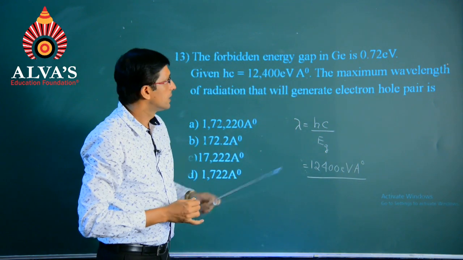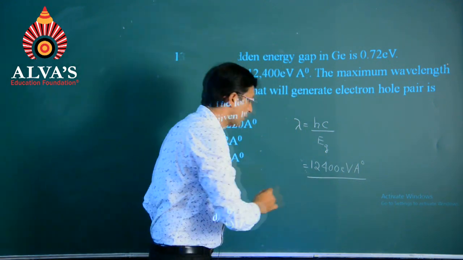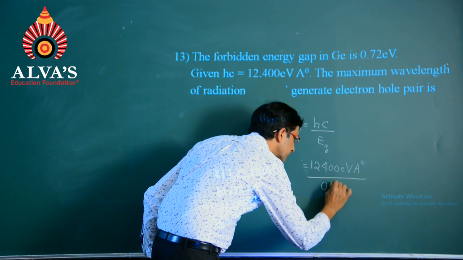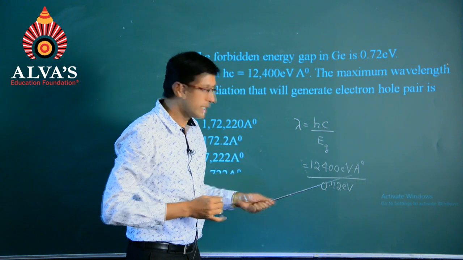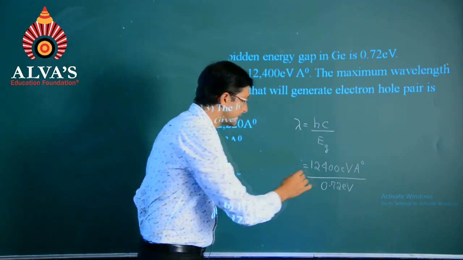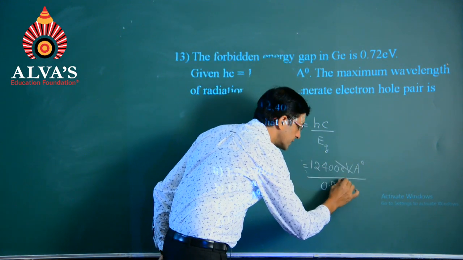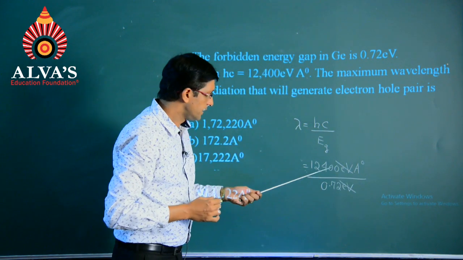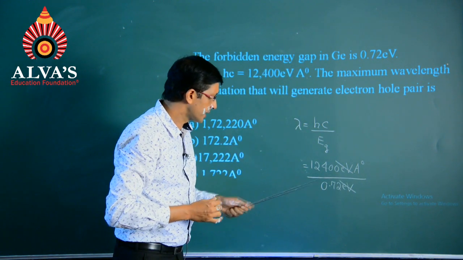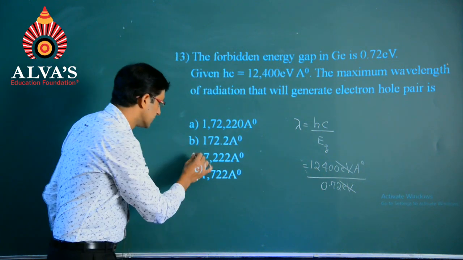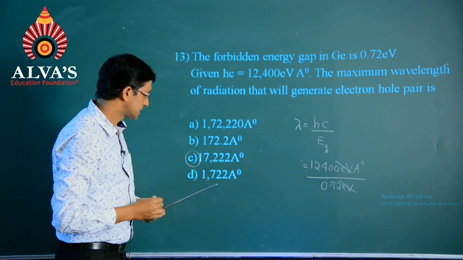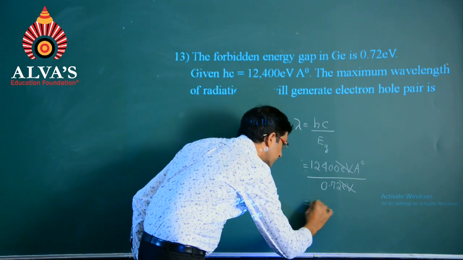And the energy gap is with respect to 0.72 eV. Since the units in the numerator as well as the denominator are going to cancel with respect to each other, division of 12,400 with respect to 0.72 will be the third option with 17,222 angstrom.